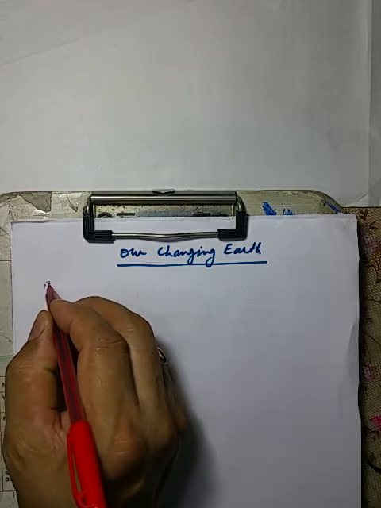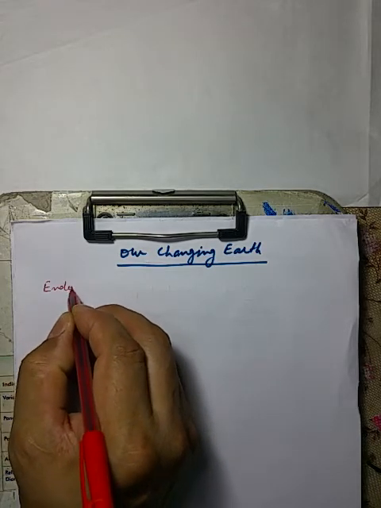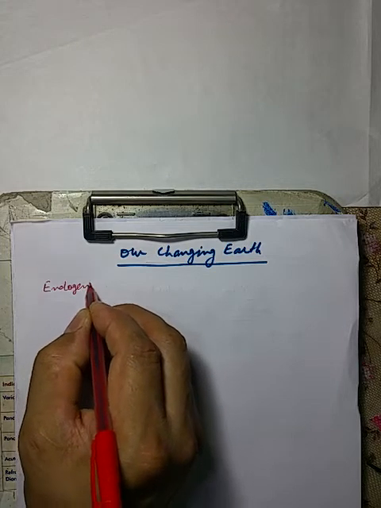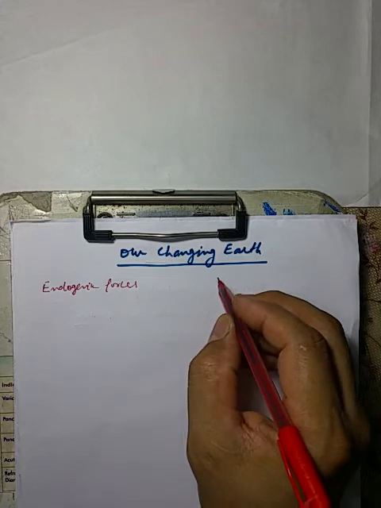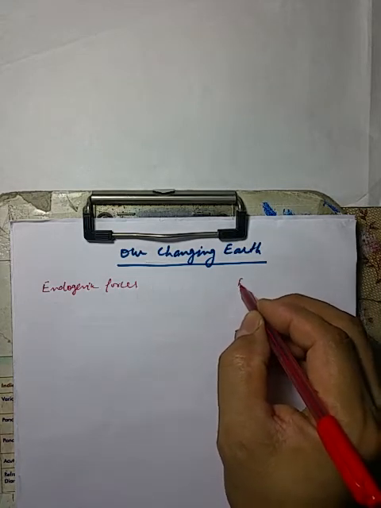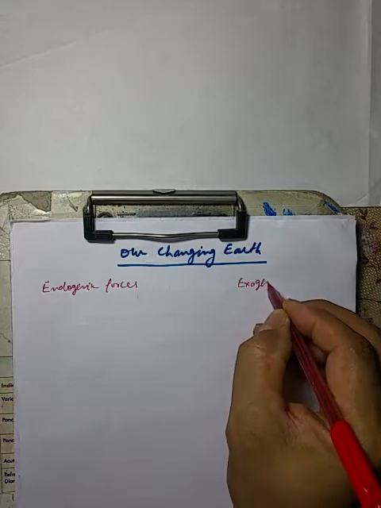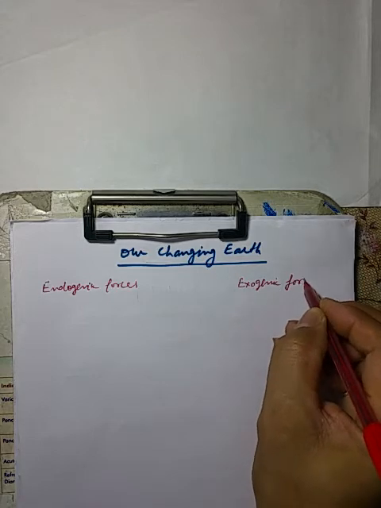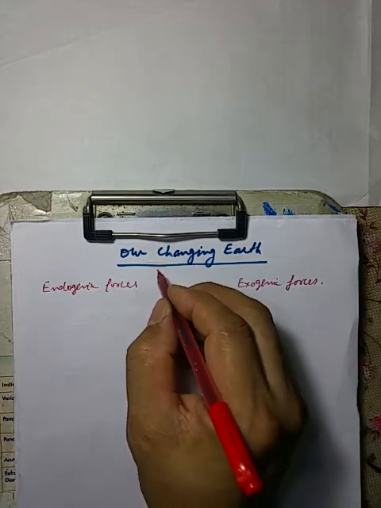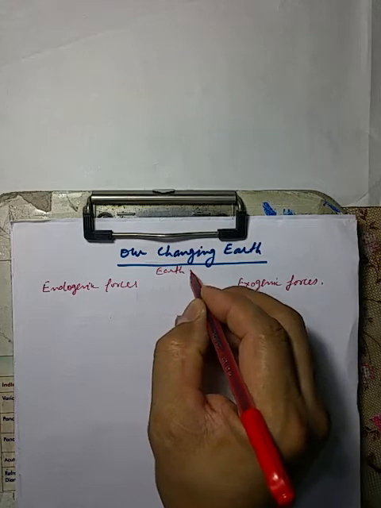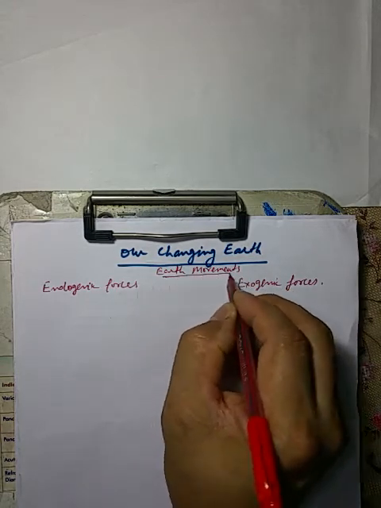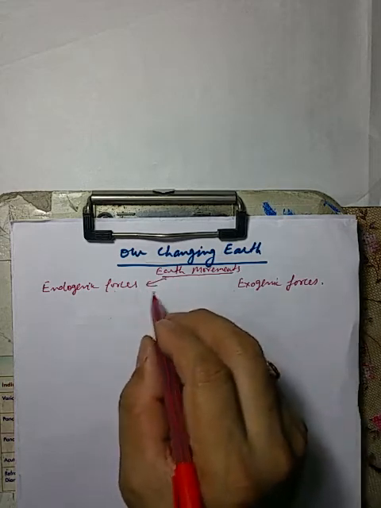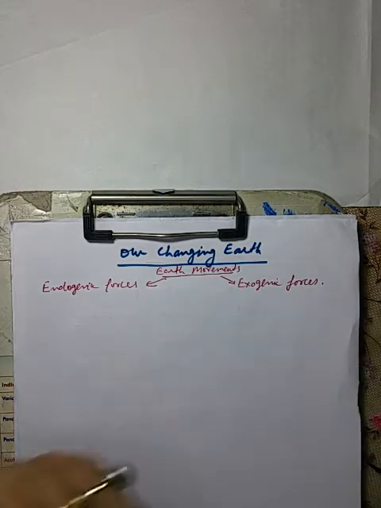So on one side we have endogenic forces, and on the other side we have exogenic forces. These are all responsible for earth movement.